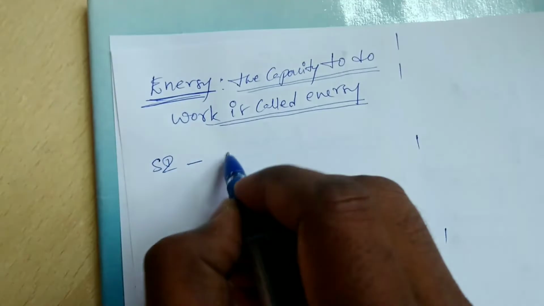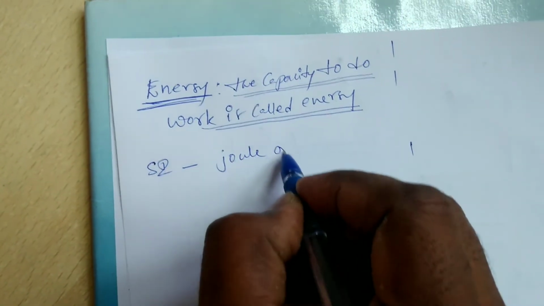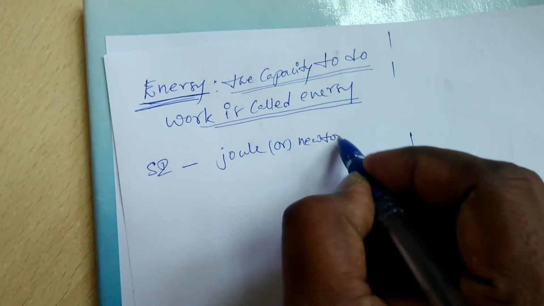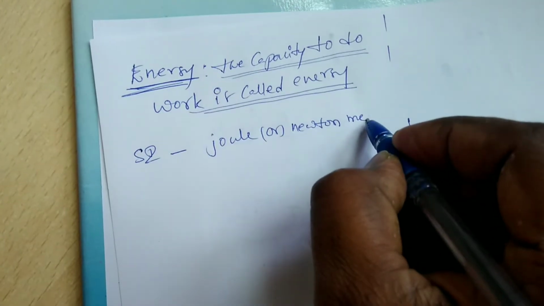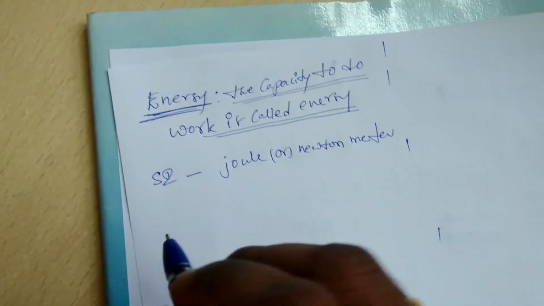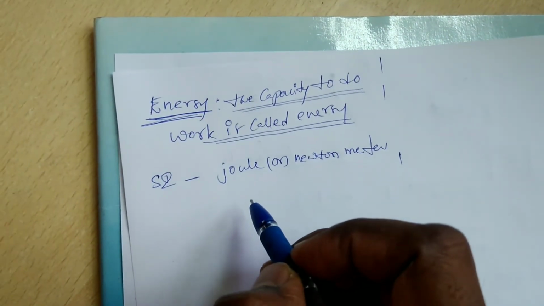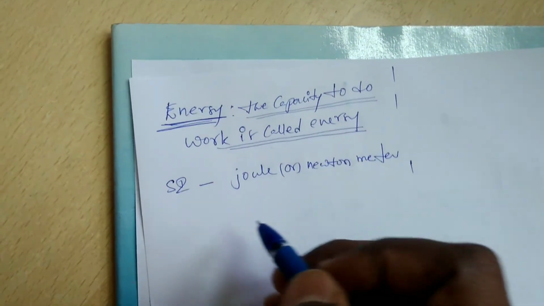The SI unit of energy is joule or Newton meter.